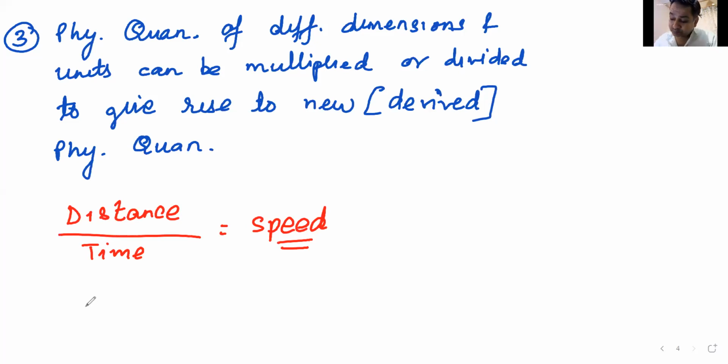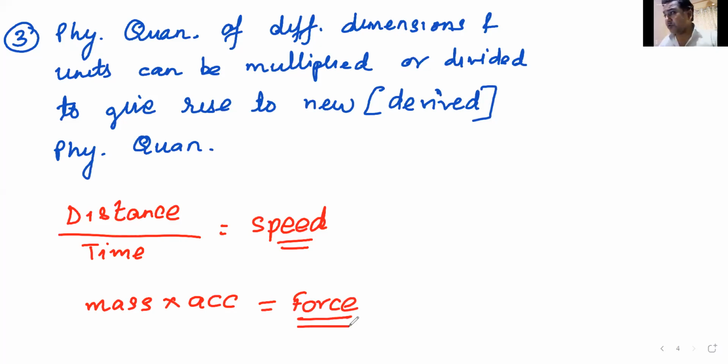Another example, if I take mass, which is one physical quantity, and multiply it by acceleration, which is another physical quantity, not a fundamental one, but a derived one, what do I end up with? I end up with force, which is a different physical quantity.